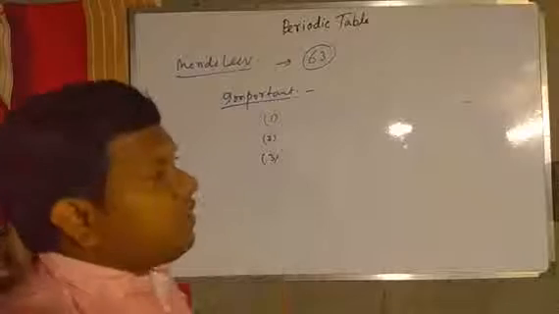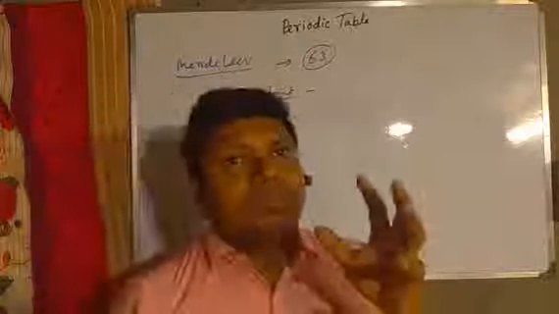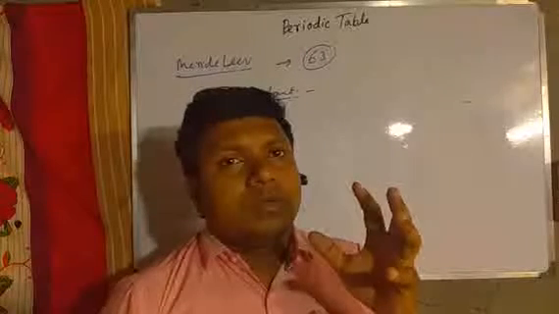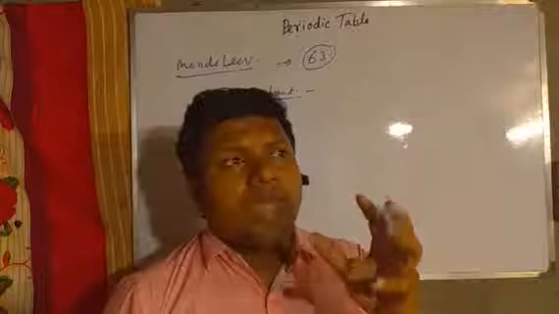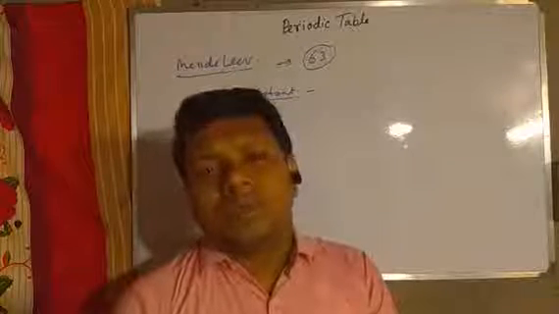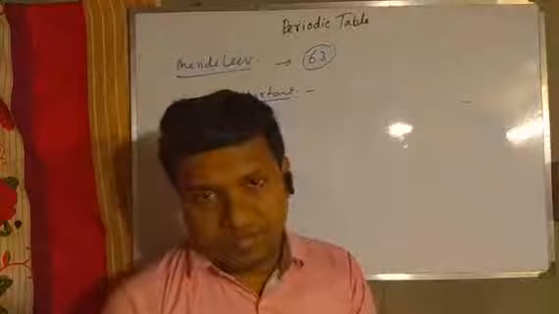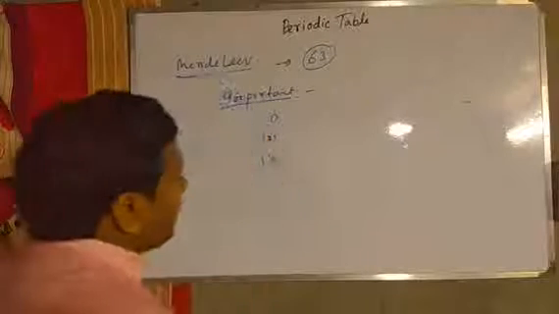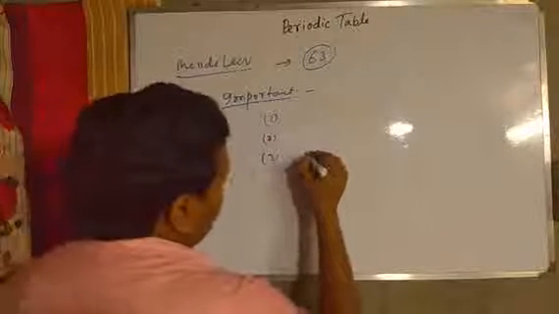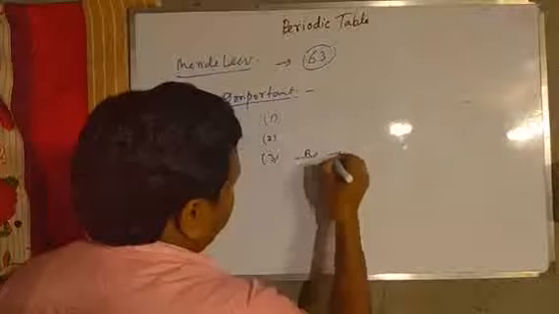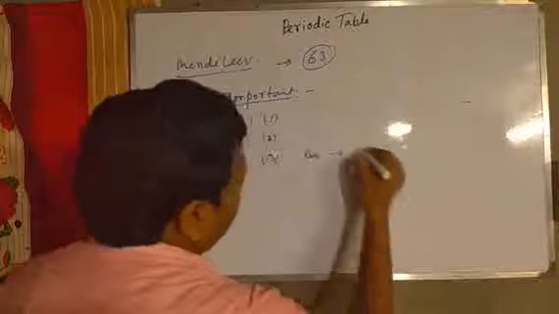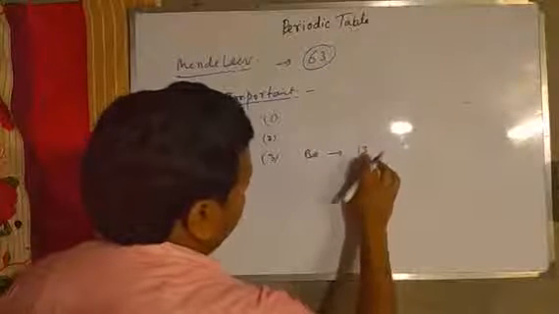Number 3, using this periodic table, the atomic mass of some elements was corrected. For example, beryllium.